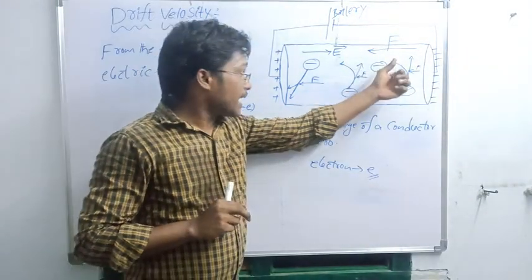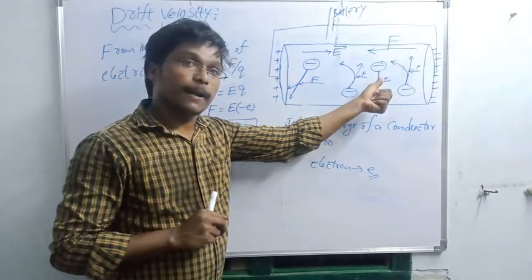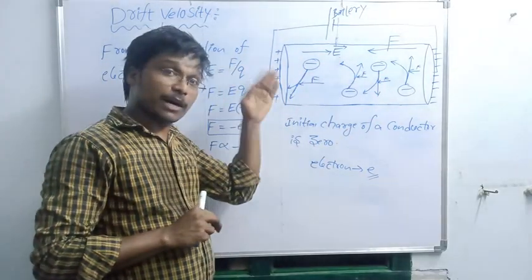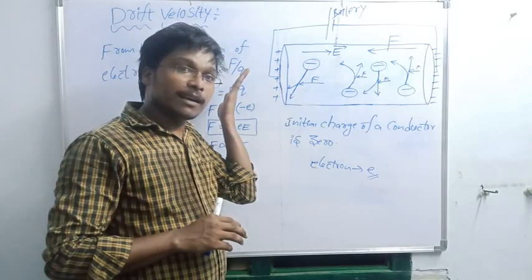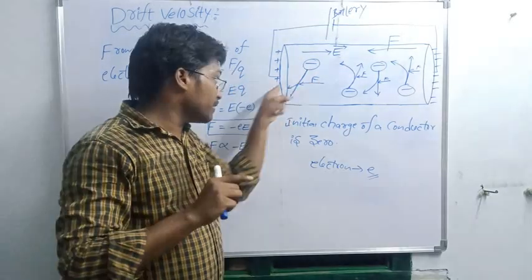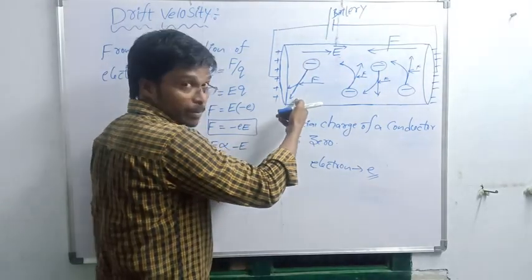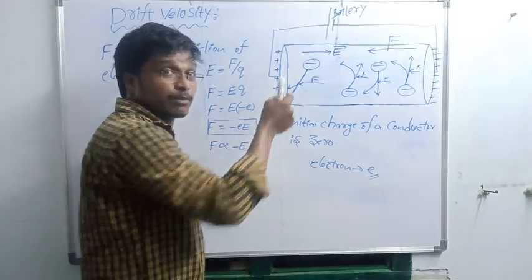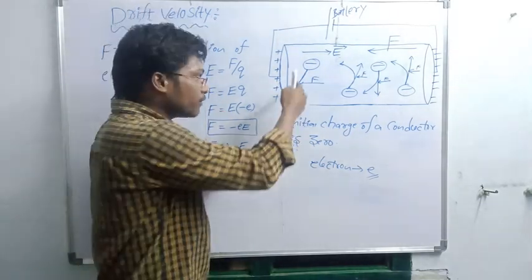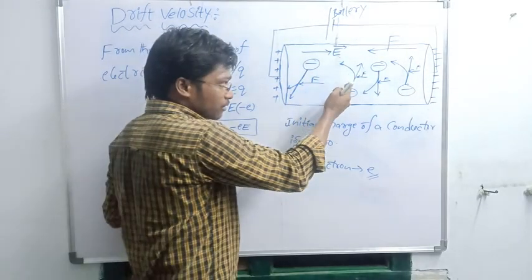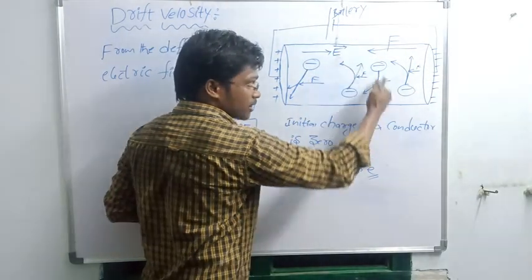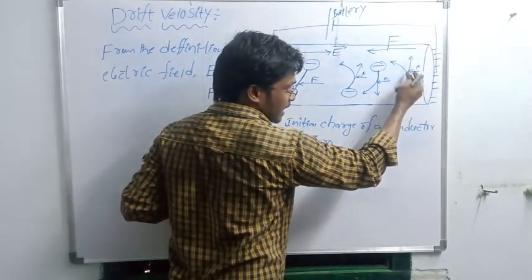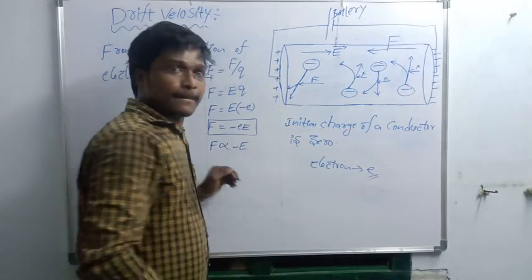When the force is acting on the electrons, what is happening? The path of the electron is changing, it is deviating. The actual path is this path, but whenever the force acts on the electron, the path deviates. Deviating is nothing but drifting. The path of the electron is drifted, here also and here also. The actual path is this one, but when the force is acting, the path of the electron is drifted.